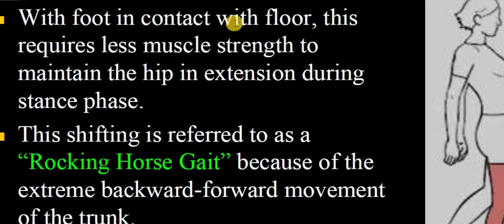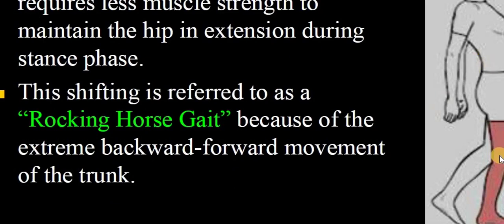Foot will be in contact with the floor. That requires less muscle strength to maintain the hip in extension. As you all know, the gluteus maximus is a powerful hip extensor during the stance phase. This shifting is referred to as rocking horse gait because of the extreme backward and forward movement of the trunk. As you can see in this picture, the patient might walk in this kind of gait pattern.